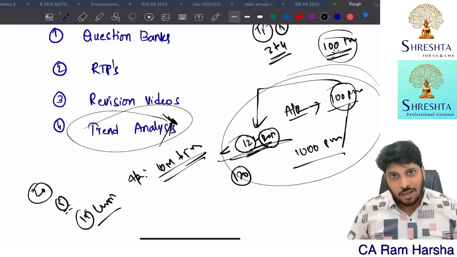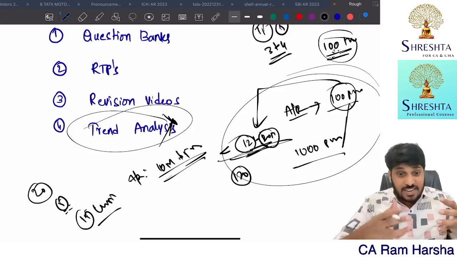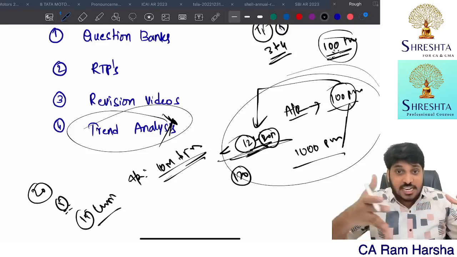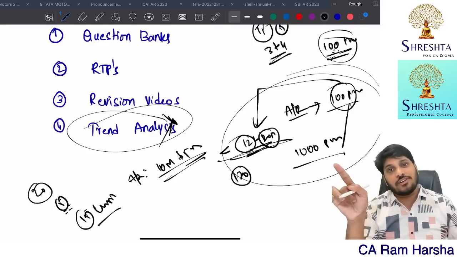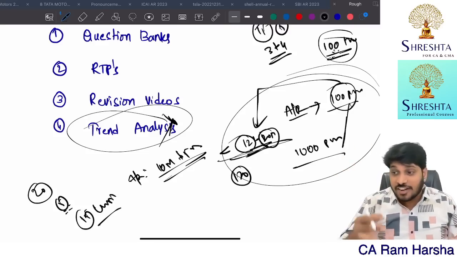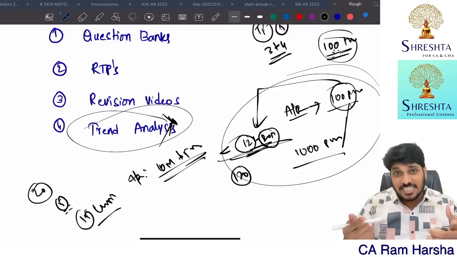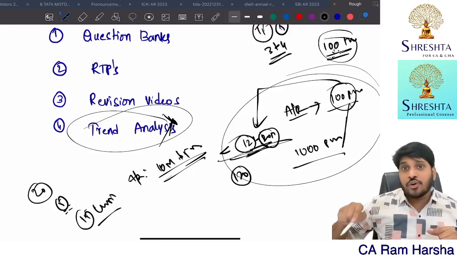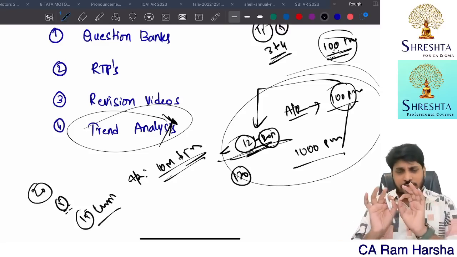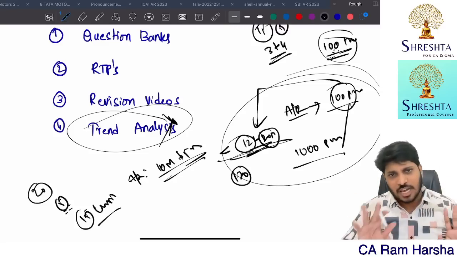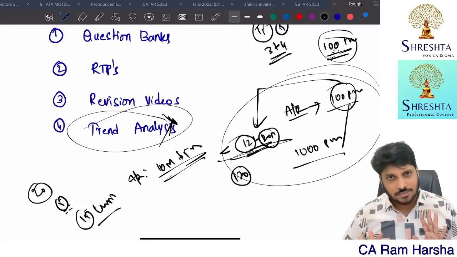Once you prepare 75% of chapters in each and every subject, if you still have time, then you can focus on the remaining 25%. Like that, for each subject in CA Inter and in CA Final for audit, I will upload various videos in the next few days. Getting it? Just follow that, I think it will really help you to a large extent.